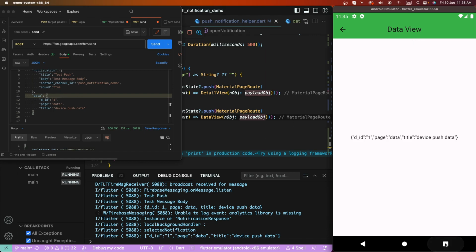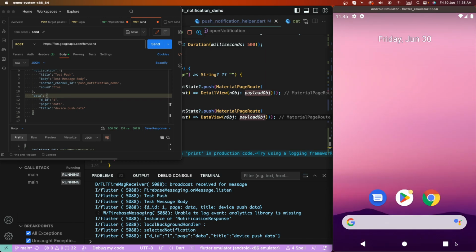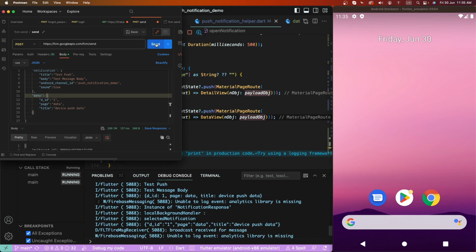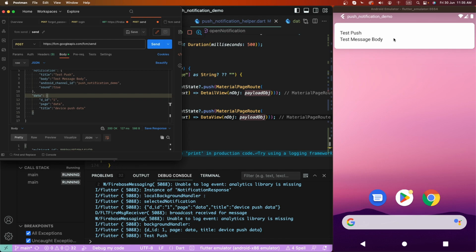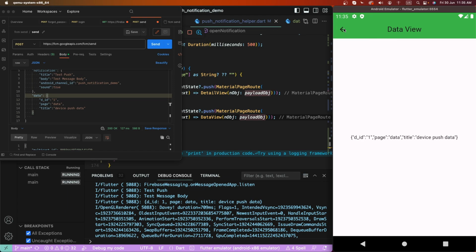Now we need to put this app in the background. Now with the app in the background, we need to fire this push. Now click on it. We need to first close this screen, and now set it in the background.